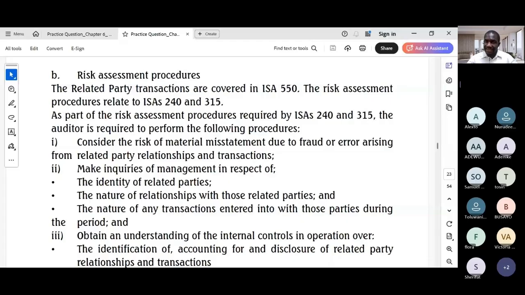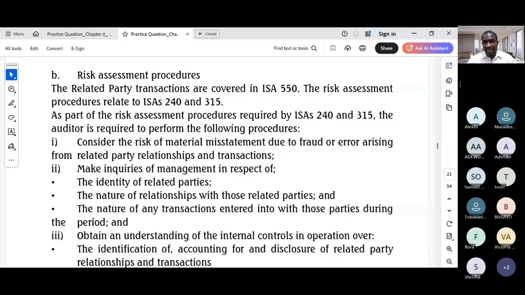The auditor must ask management about the identity of all related parties, the identity first, the nature of their transactions, and all related party transactions entered into during the period under review. The auditor must also obtain an understanding of controls, the company's internal controls over identification, authorization, and disclosure of related party transactions. Then the auditor must maintain professional skepticism.